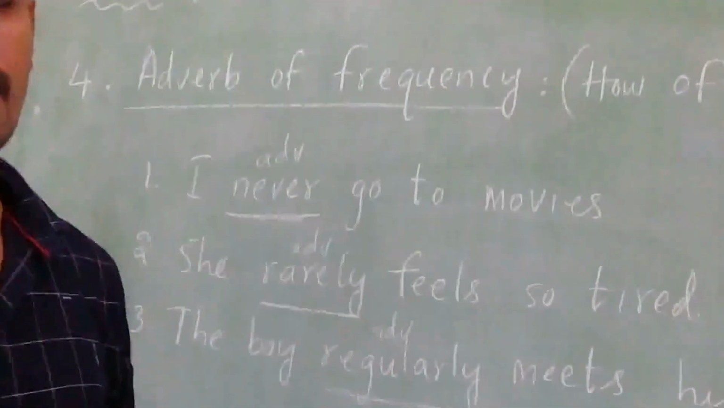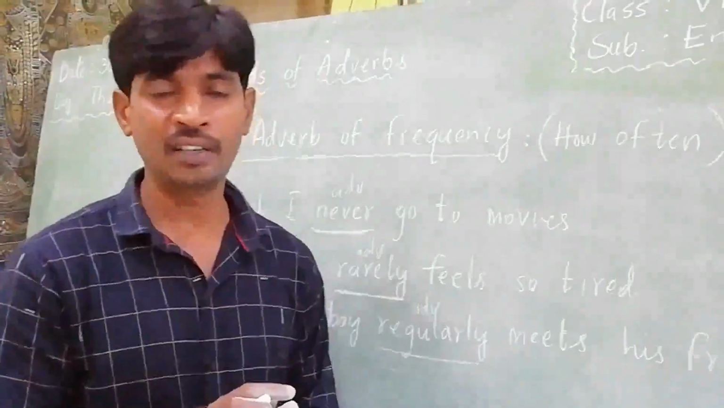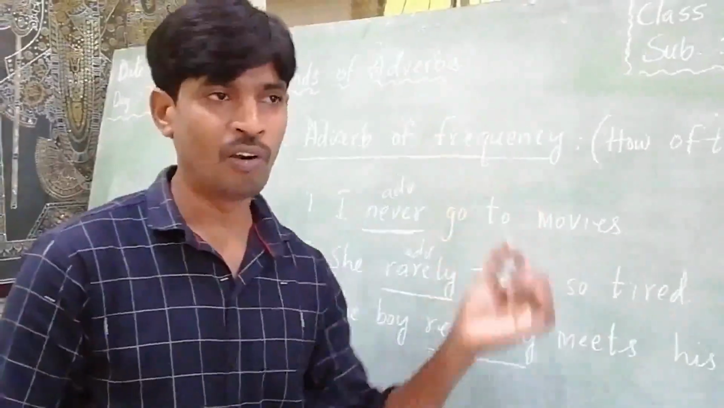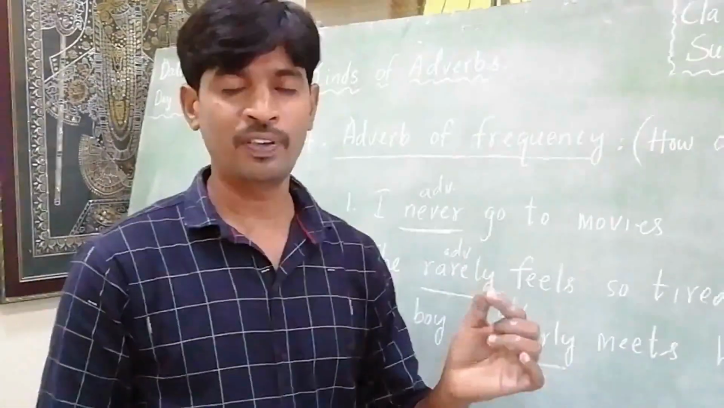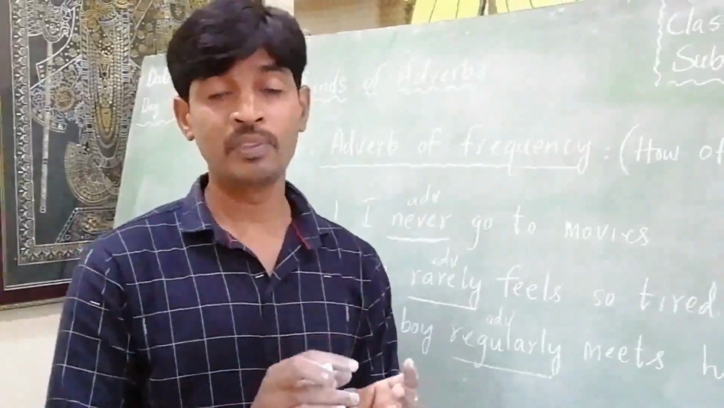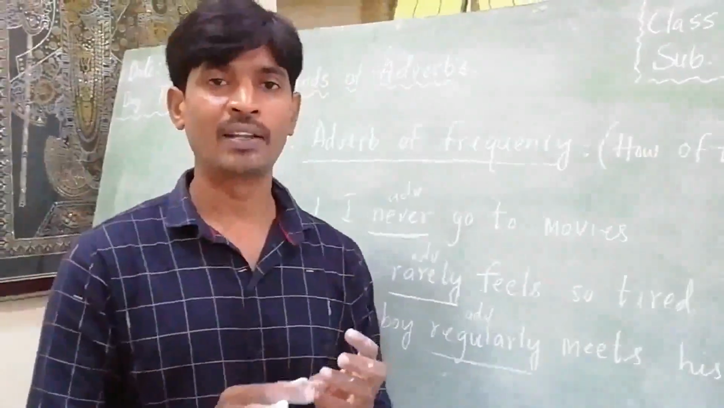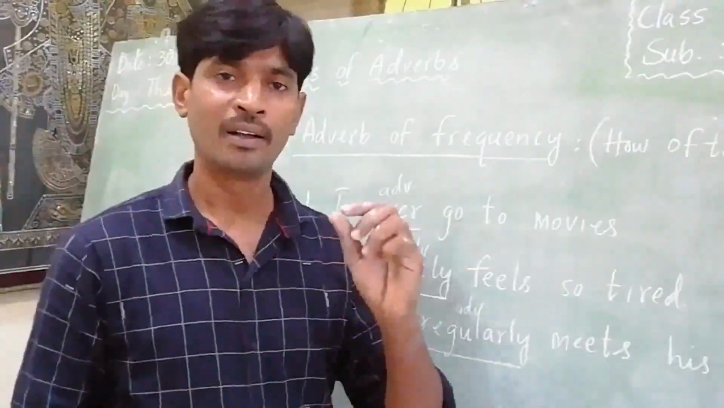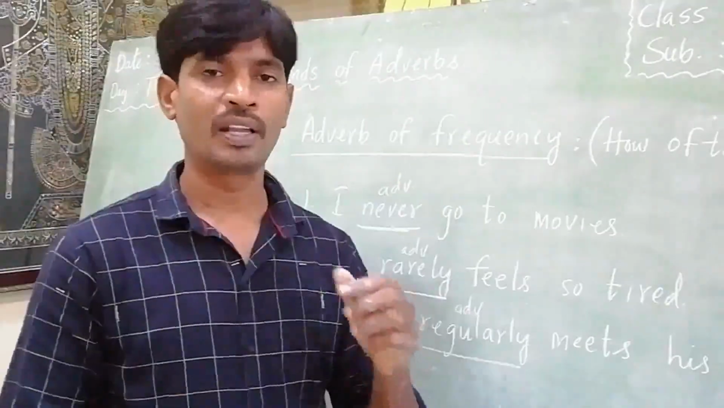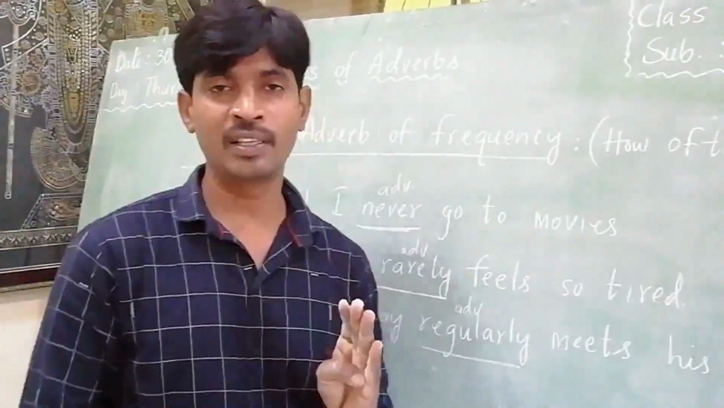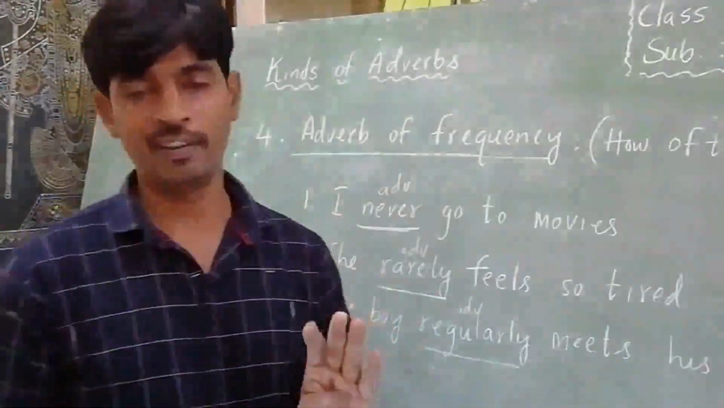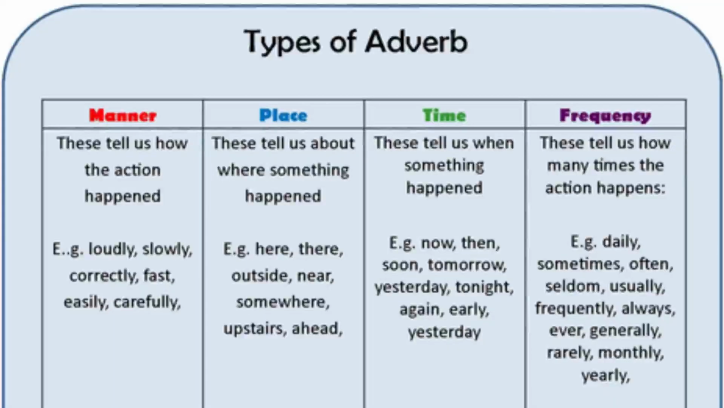Okay, these are the kinds of adverbs. Once again, I will revise all. First of all, what is an adverb? An adverb is a word that tells more about actions, adjectives, and other adverbs. I gave some examples. Now, kinds of adverbs. How many kinds of adverbs are there? Mainly there are four kinds of adverbs. What are they? Adverb of manner, adverb of time, adverb of place, and adverb of frequency. This is about adverbs and kinds of adverbs.